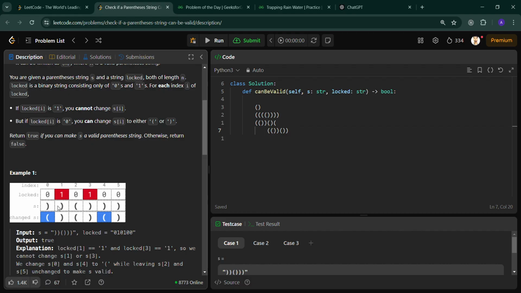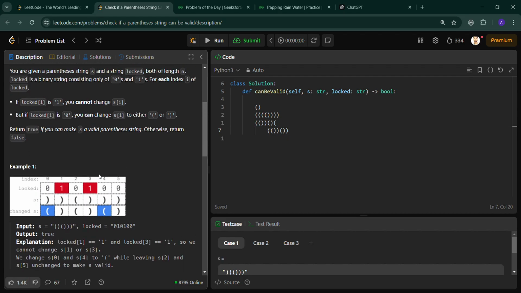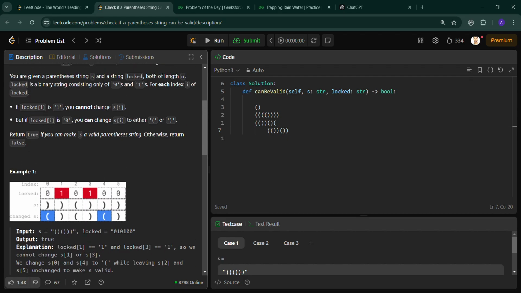For example, this 0, we can change this close bracket into an open bracket. So we are free to change the unlocked characters, where locked[I] is 0 in the string. Return true if you can make S a valid string, otherwise return false.